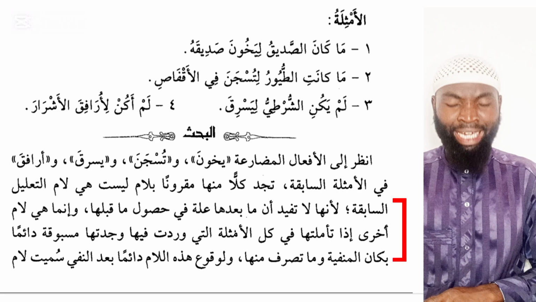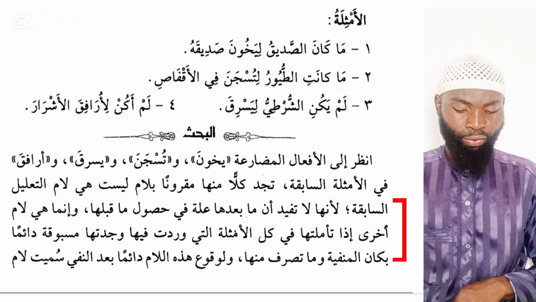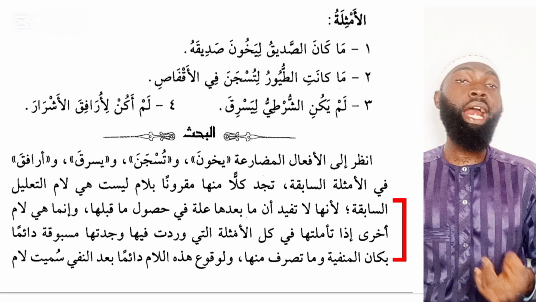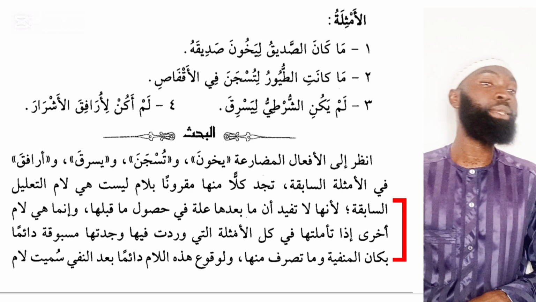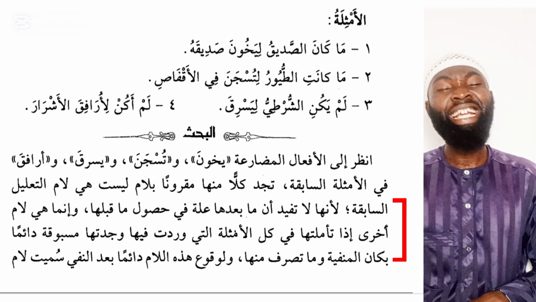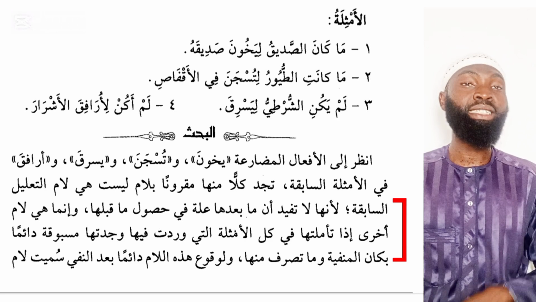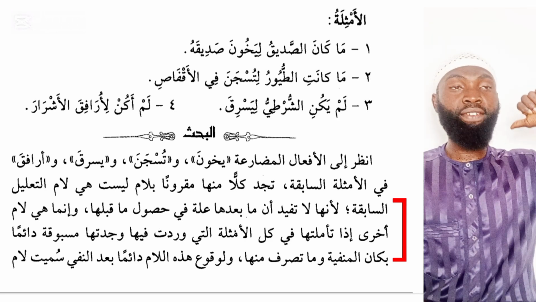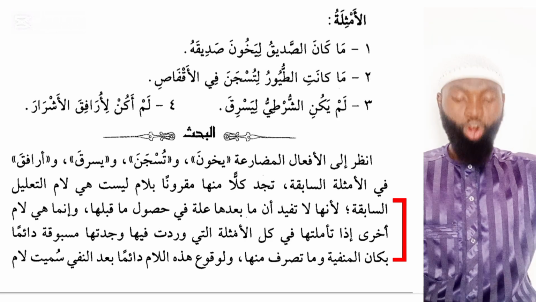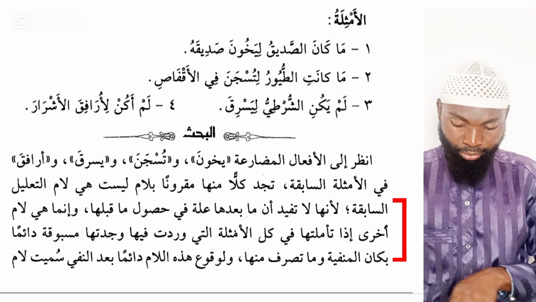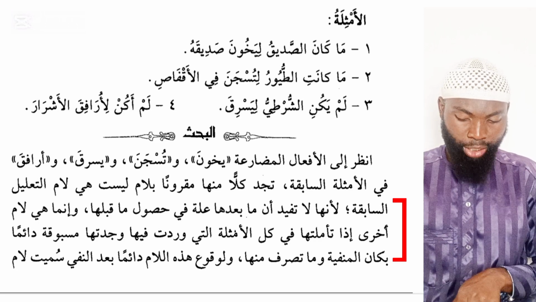لأنها لا تفيد أن ما بعدها علة في حصول ما قبلها. Why? How do we know that this lam is different from the lam al-ta'lil, the explanatory lam? It is because this lam is not showing that what happens previously is a reason, or what happens ما بعدها علة في حصول ما قبلها.